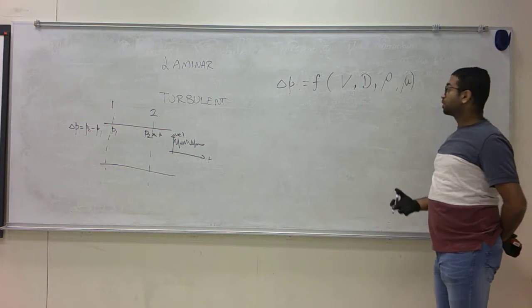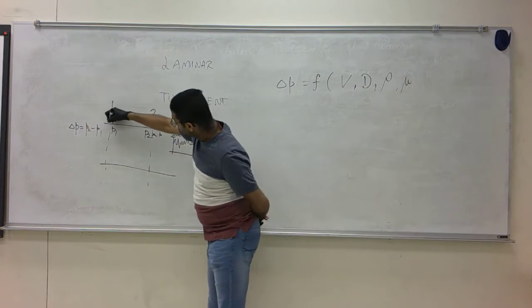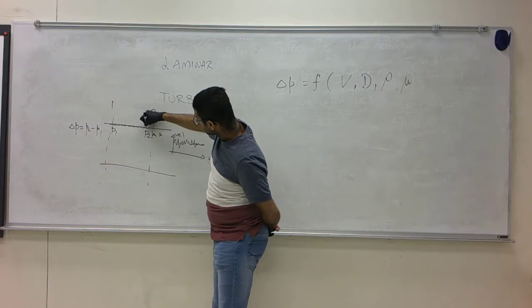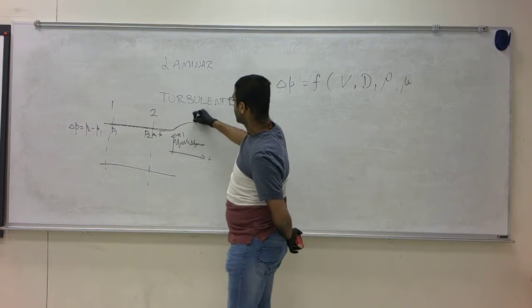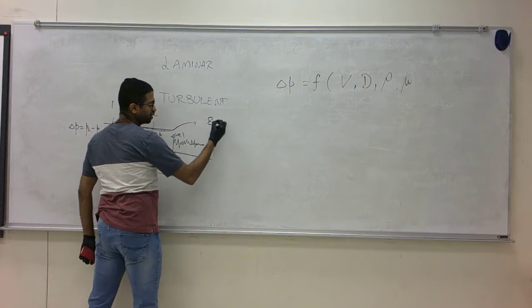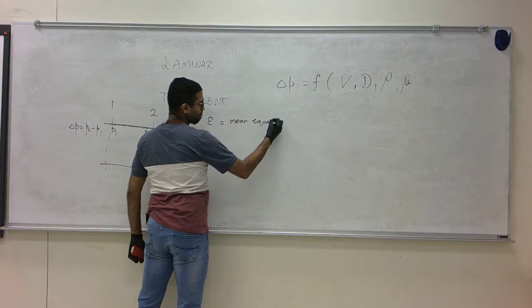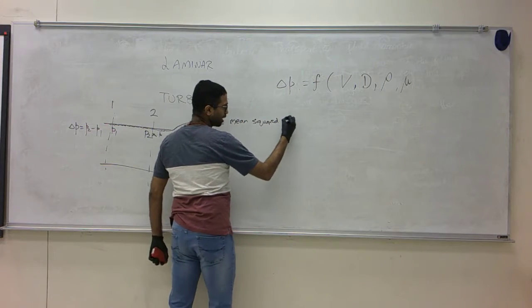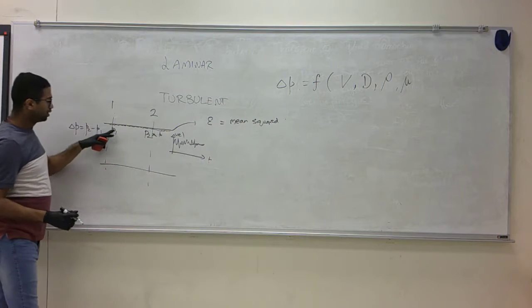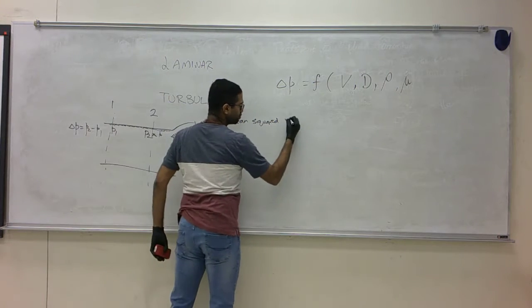Now, in some experiments, it is also seen that the relative roughness of the pipe on the inside matters. If you think of the roughness, we define epsilon as the mean squared value of the height of the bumps, the mean squared roughness.